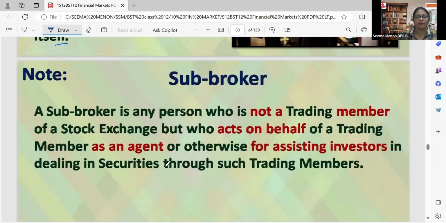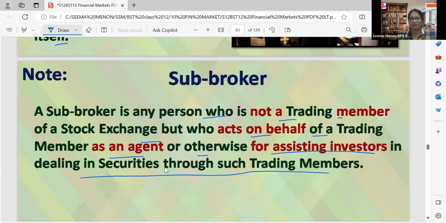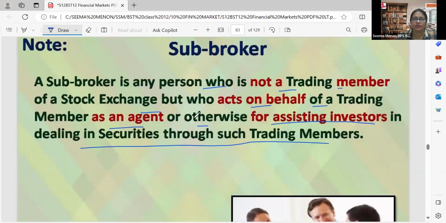Now, who is a sub-broker? A sub-broker is any person who is not a trading member on a stock exchange, but who acts on behalf of a trading member as an agent or otherwise for assisting investors in dealing in securities through such trading members. So they will actually be working as an assistant of the broker, and they will be helping the investors. They will try to connect the main broker with the investors. So they will help us to complete all the formalities. So they are on behalf of the trading member.